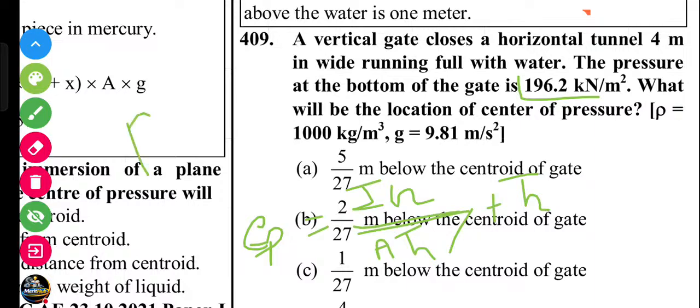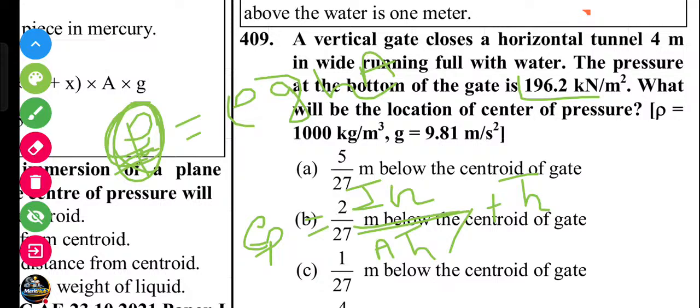We know the pressure P equals rho g h. From here we can calculate the h bar, since hydrostatic force is rho g A h bar.